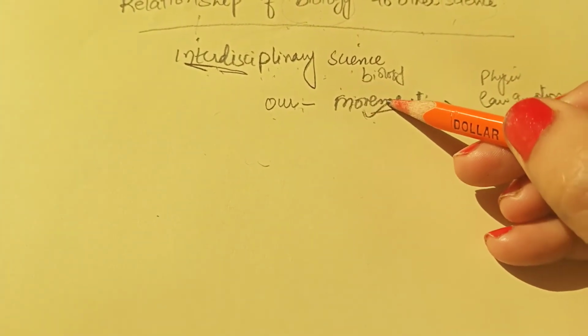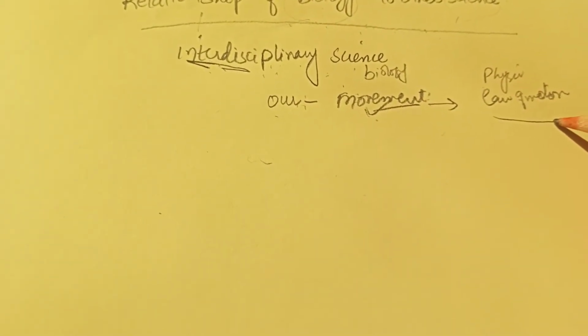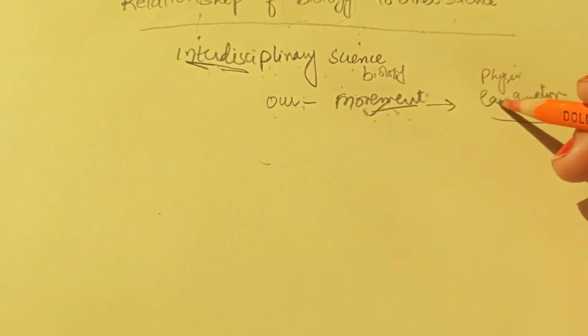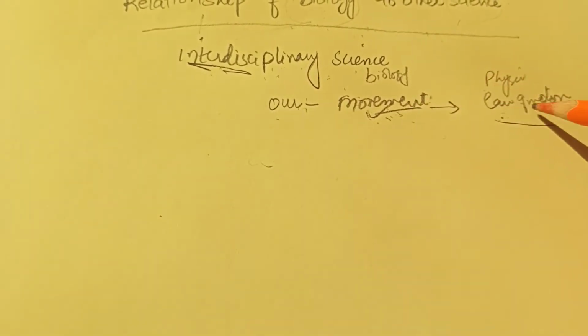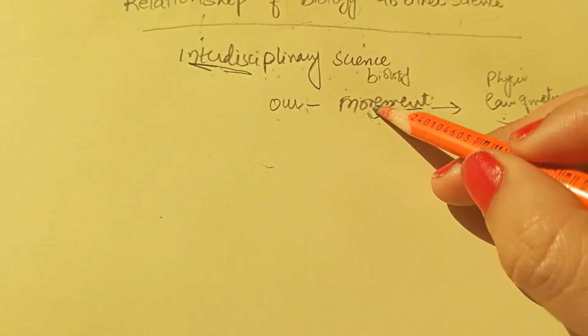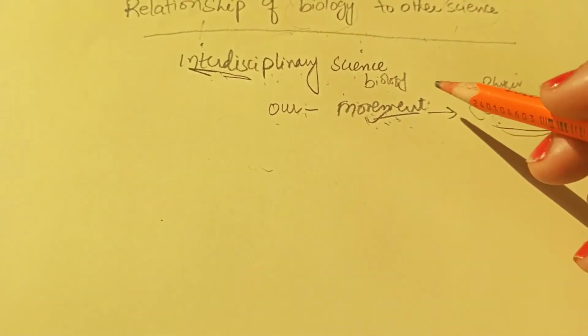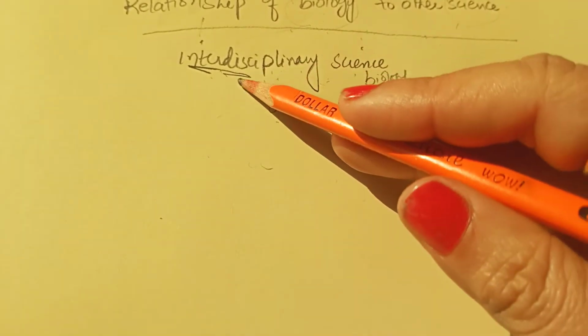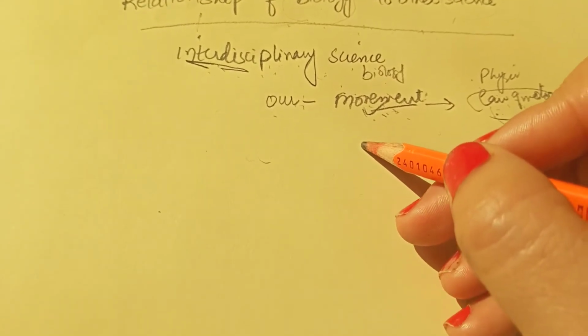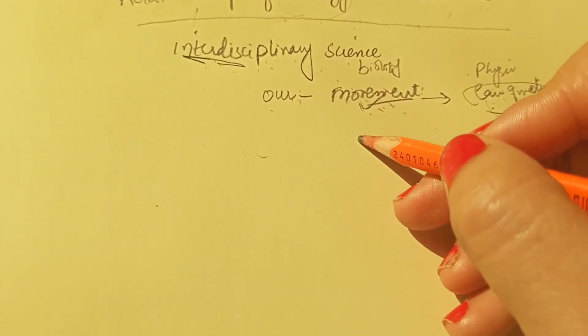Here the human is moving, and the physics calls the movement the law of motion. So both have the same principle. They are interrelated with each other. To explain human movement, we will explain the law of motion from physics. So both different branches of science have a relation with each other, and that is known as the interdisciplinary sciences.